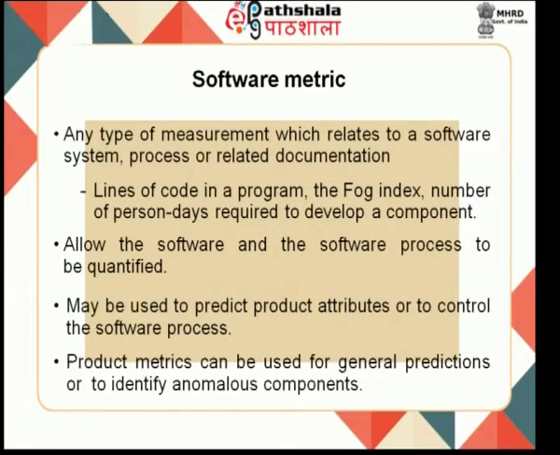Product metrics can be used for general predictions or to identify anomalous components. You can see the past data, current data. Using the past data and current data, you can do the prediction. For example, in a bank, the software developed by you is used. It was working perfectly yesterday, it is working perfectly today. You can expect that tomorrow also it will work perfectly. Yesterday it was failing 5 times, today it failed 10 times, tomorrow you can expect that it may fail more times. Therefore, before using the software as it is, you have to make modifications. So, predictions can be done by using metrics.